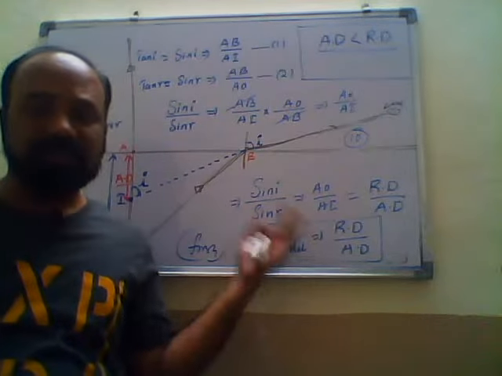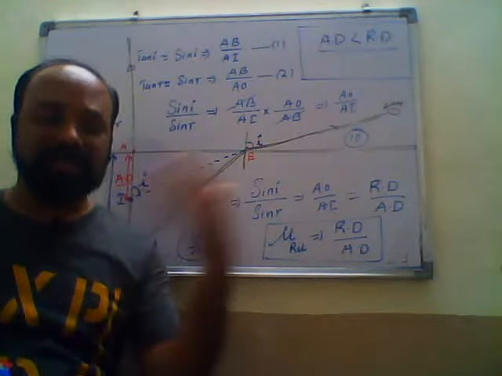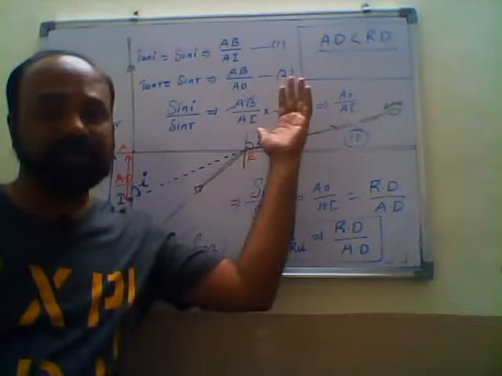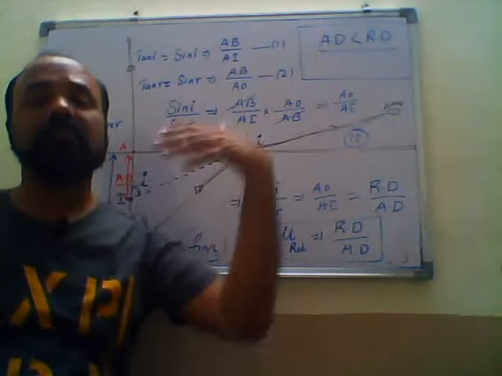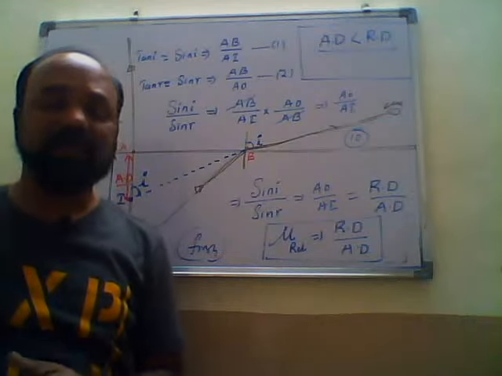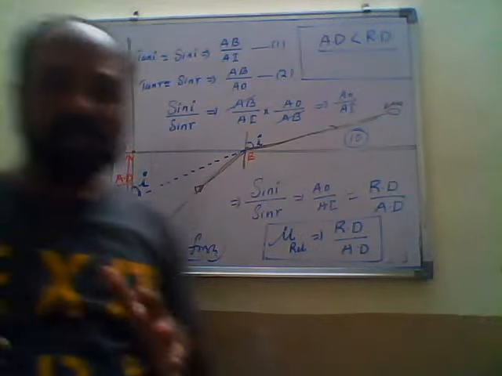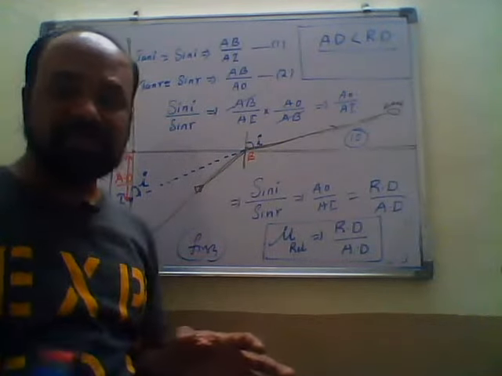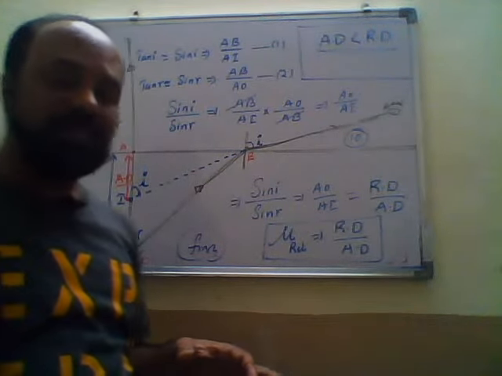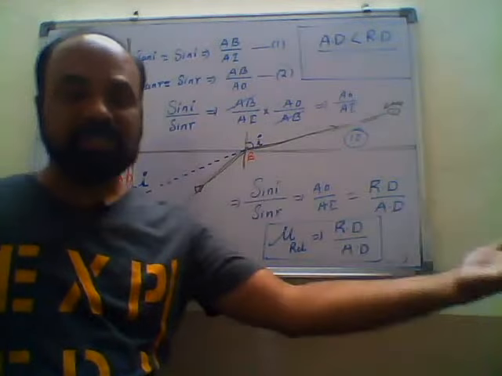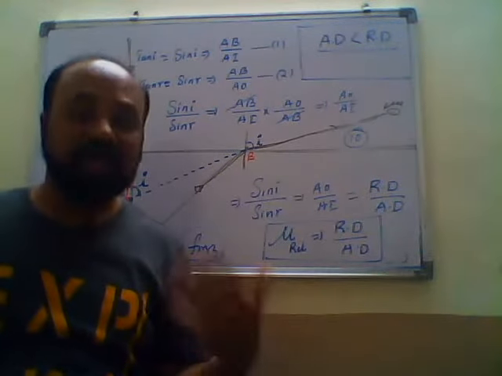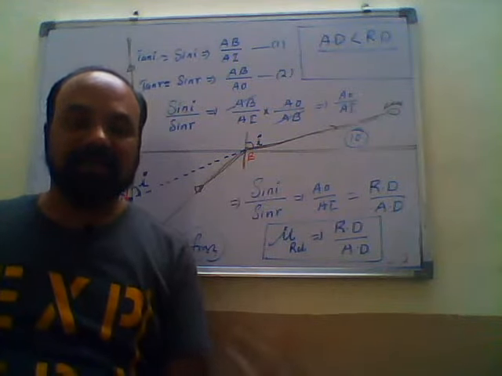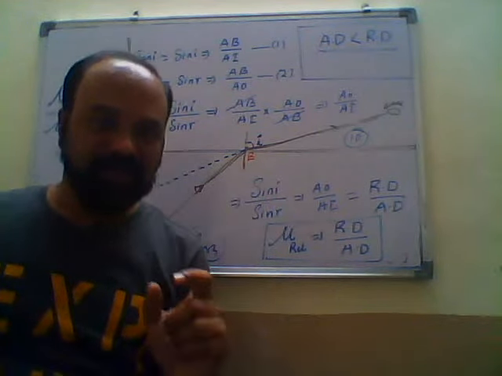Now in the opposite way, if the object is in the rarer medium, now the fish is observing the bird. The fish wants to see the bird. In such a case, when the object is in the denser medium, we know the apparent distance is less than the real distance. If it is the opposite sense, then the apparent distance is always greater than the real distance. Observe the difference between these two concepts.